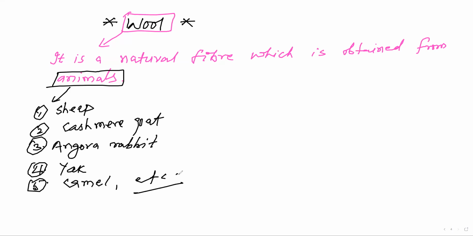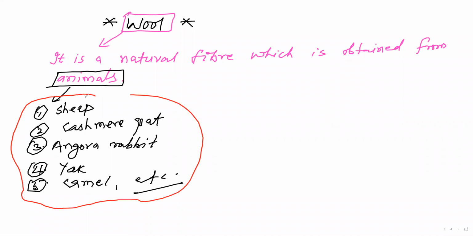These animals are also known as wool yielding animals.